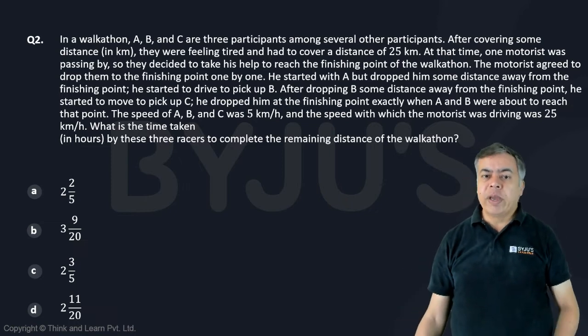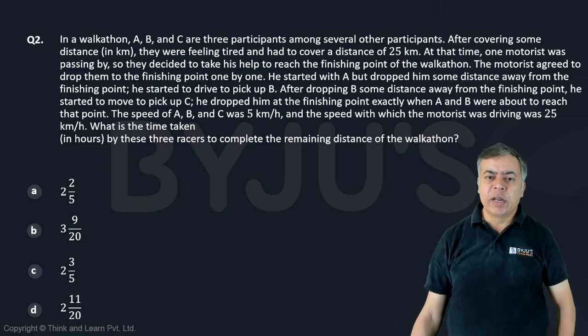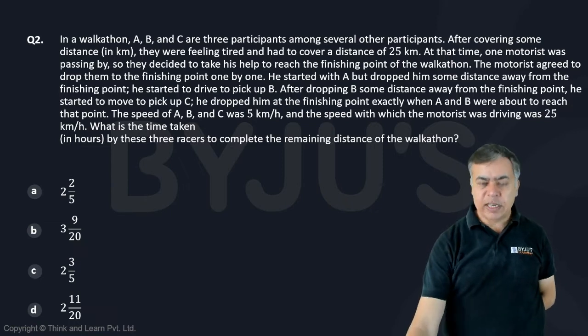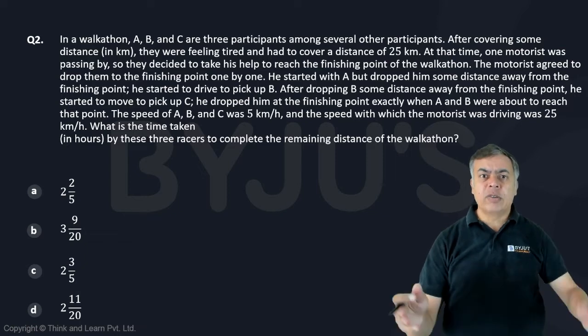The speed of A, B and C was 5 km per hour and the speed of the motorist 25 km per hour. So what is the time taken by these three racers to complete the remaining distance? That means that 25 km.